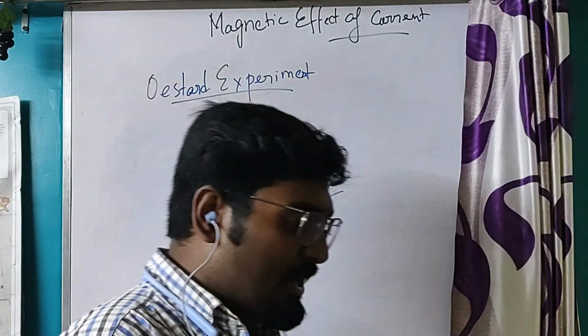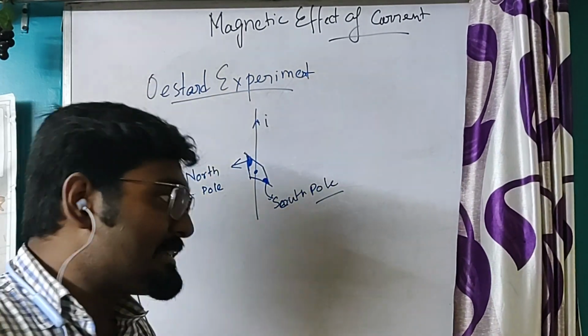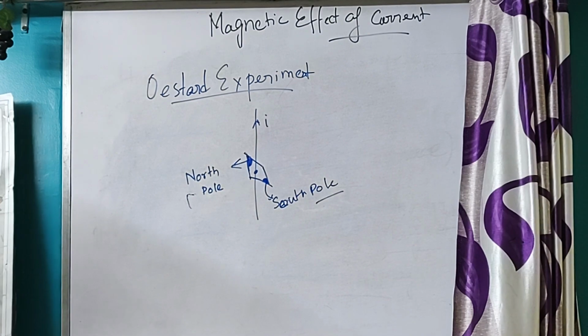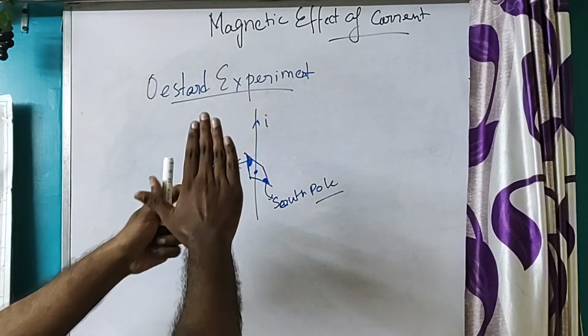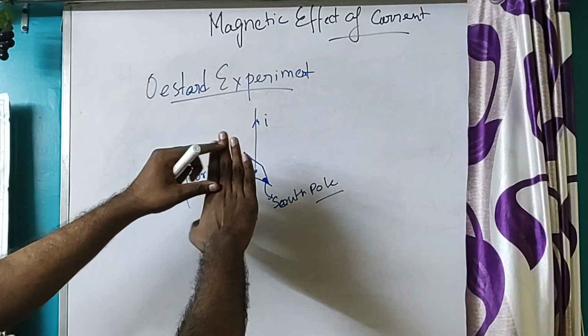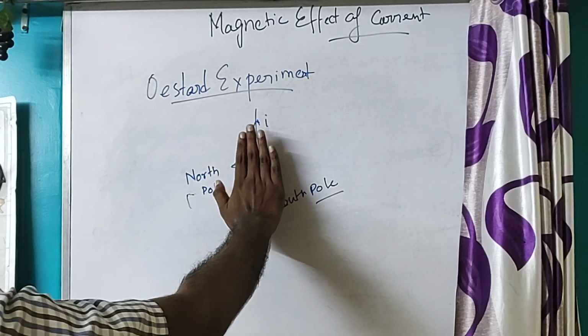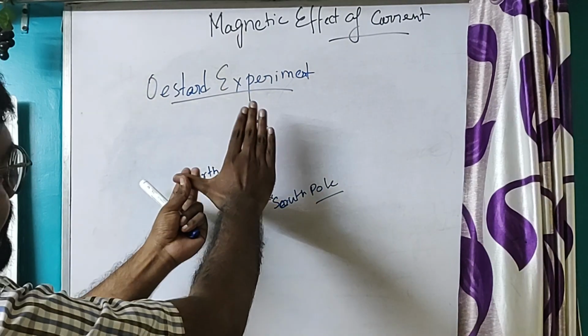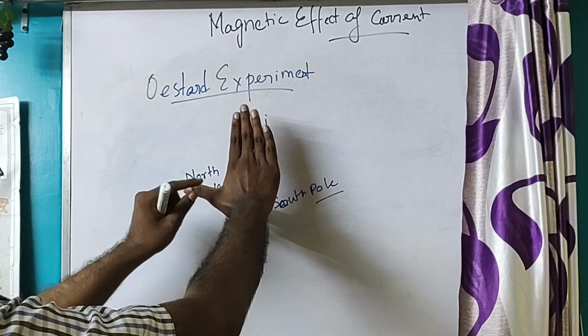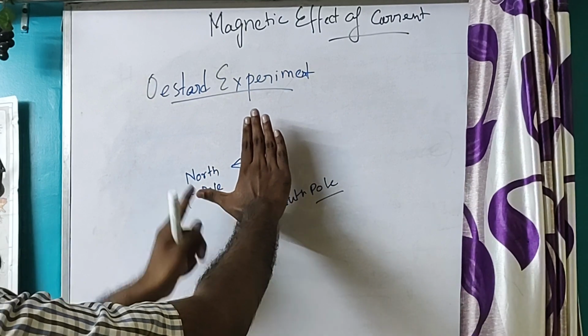According to the Oersted experiment, he said let us take the right hand and place the forefinger along the direction of the current, and if we stretch the thumb, then this thumb will give the direction of the magnetic field.